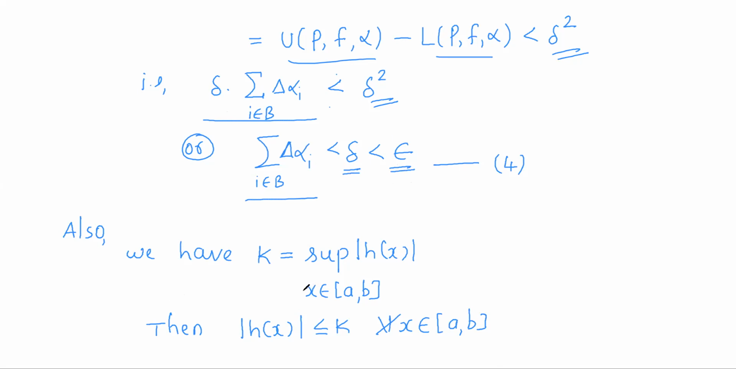Now we have already defined k as the supremum of these |h(x)| values, so that k, being the supremum, means least upper bound.